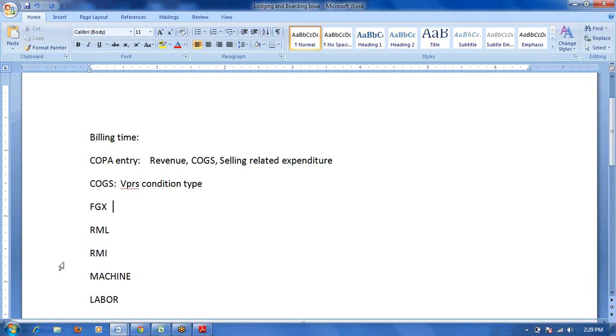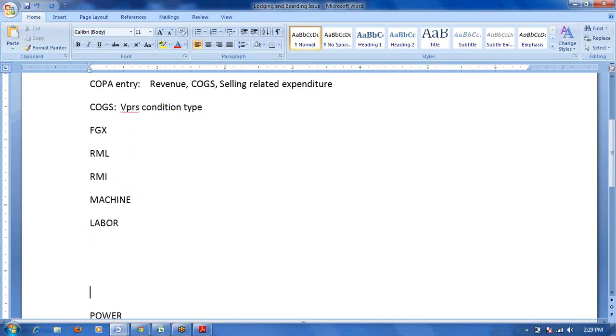Okay, if you want to post any expenditure at the time of billing, assume revenue is 5,000 rupees. Based on the revenue, I want to post freight cost 2% or 1%.